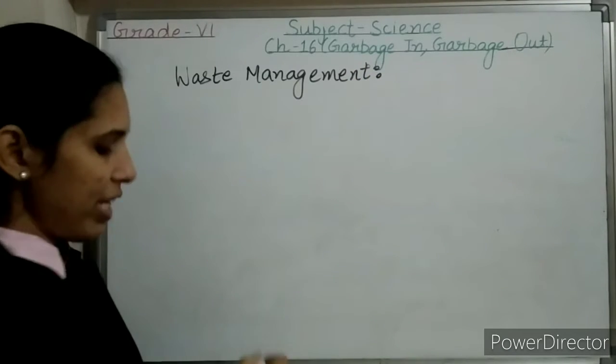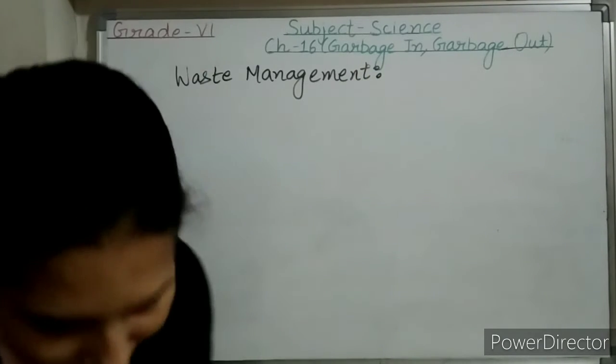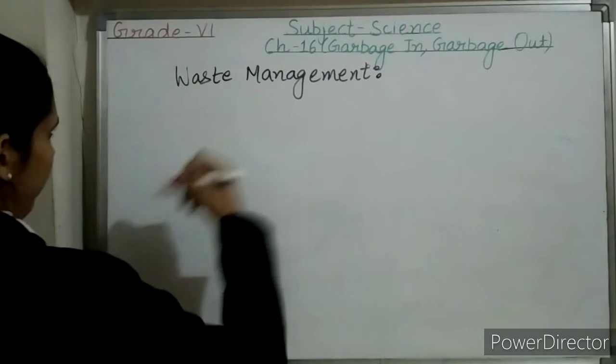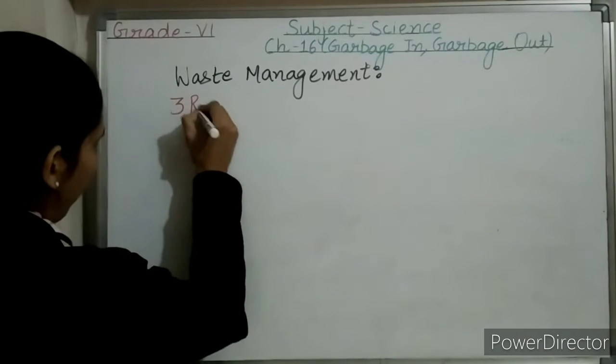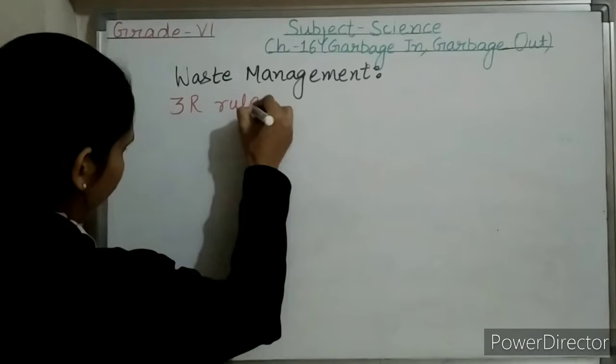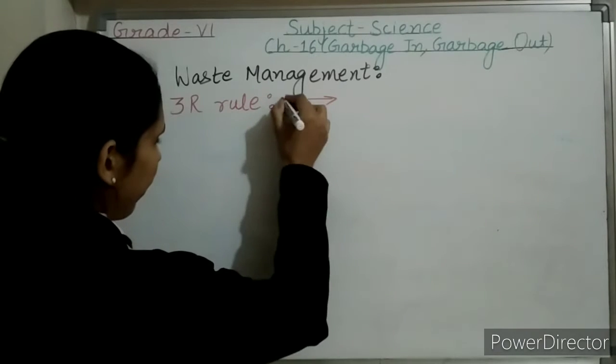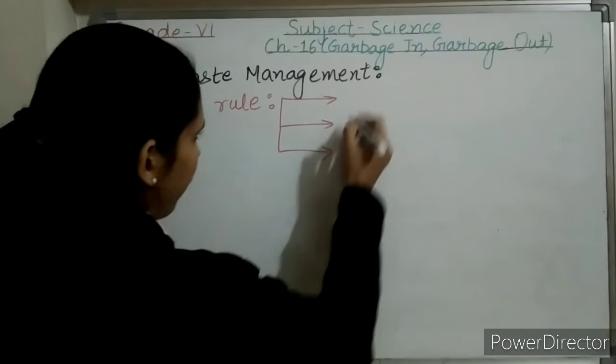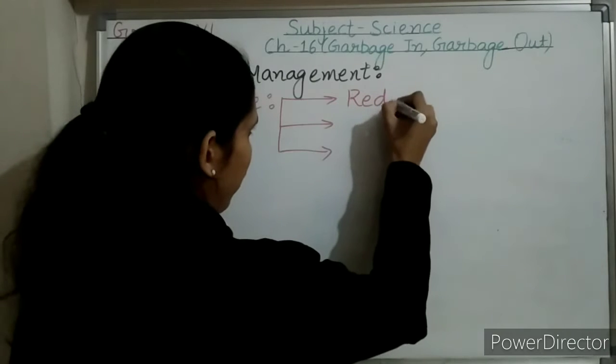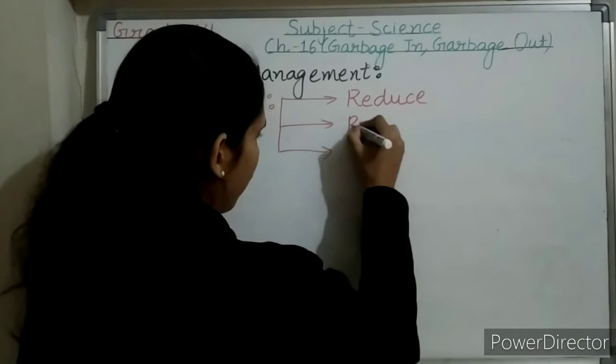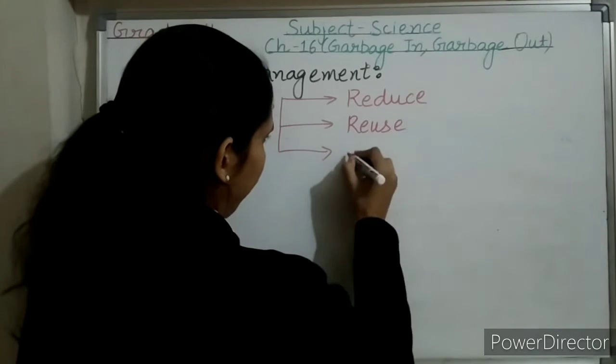As I told, for waste management, a very good formula is the 3R rule. If we talk about this 3R rule, then it can be classified as reduce, reuse, and recycle.